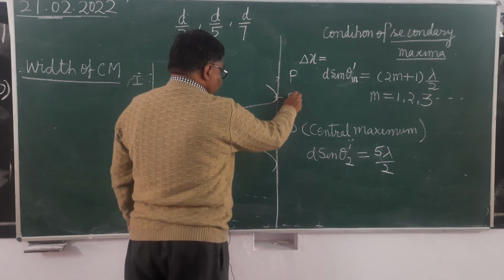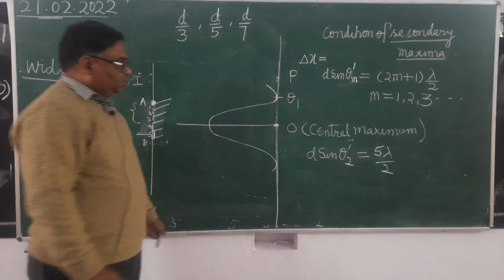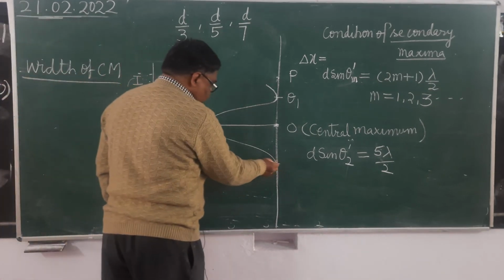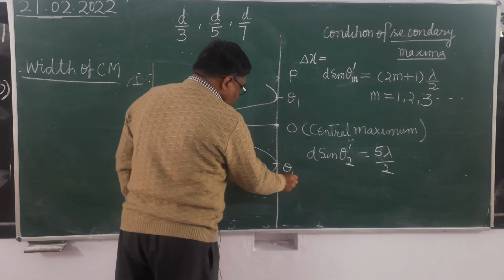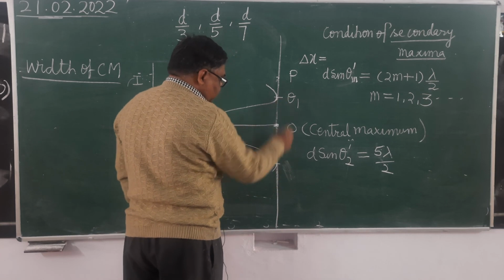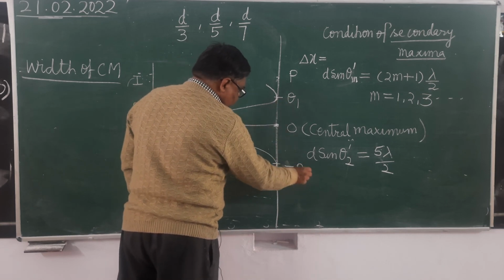This is theta 1, first order secondary minima. Here theta 1, first order secondary minima. It's clear? Means if you take this as theta 1, then this will be minus theta 1.